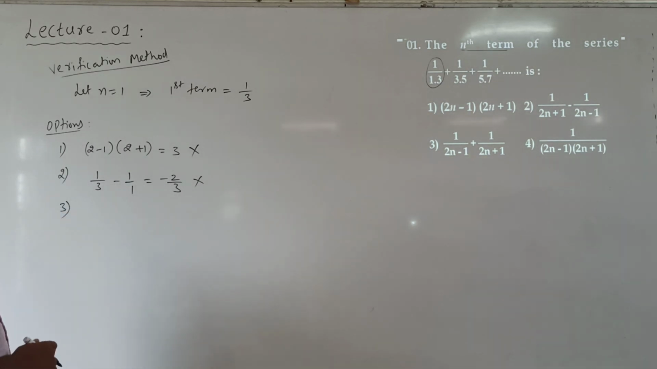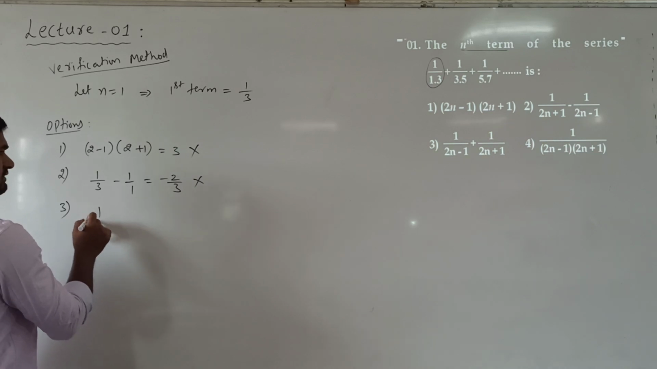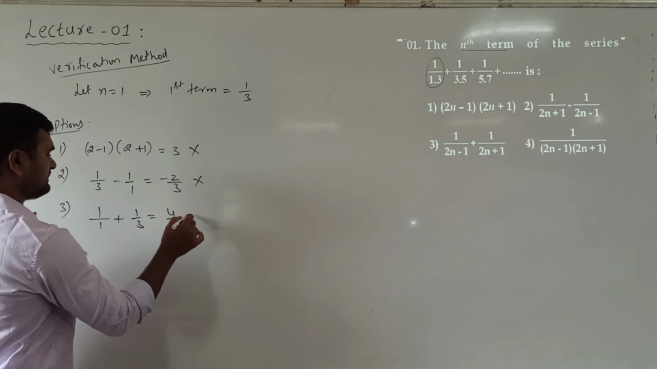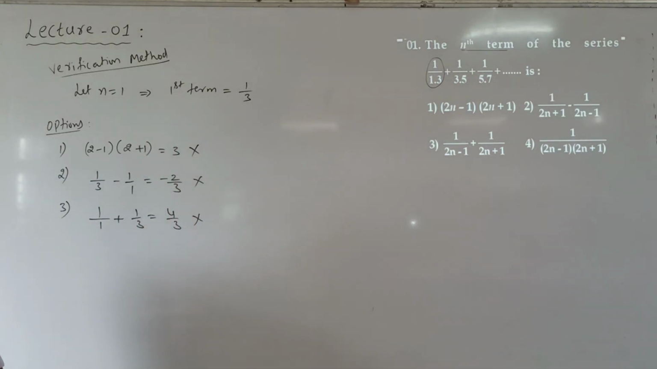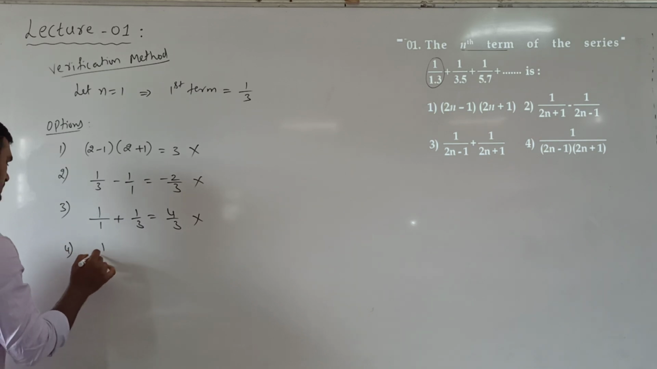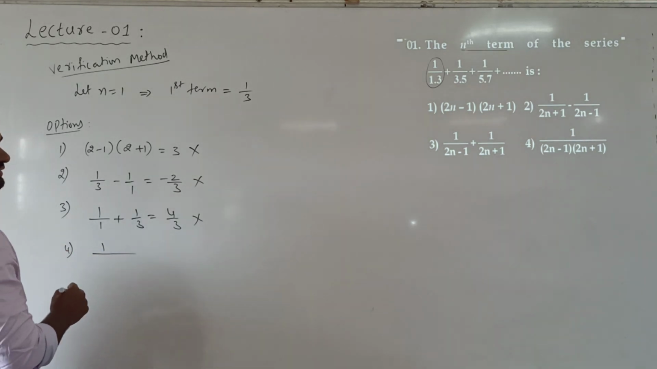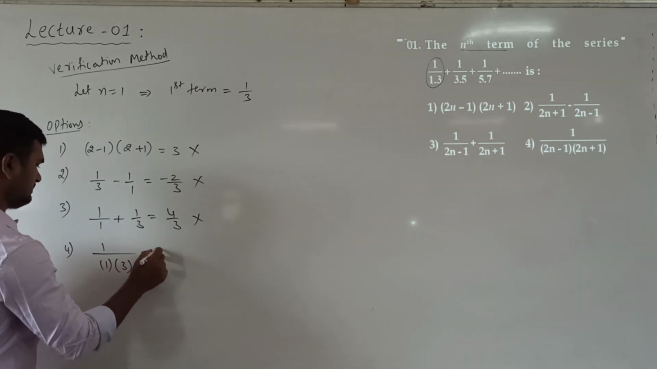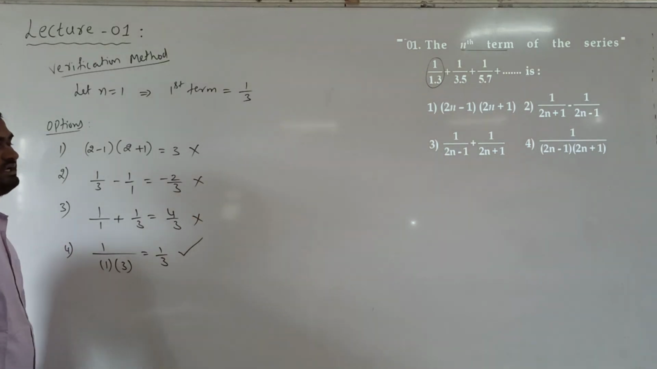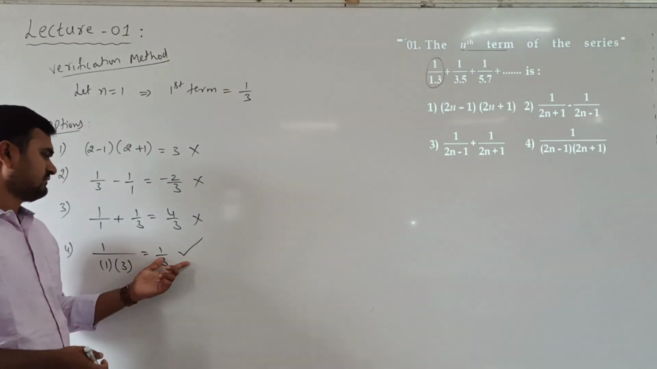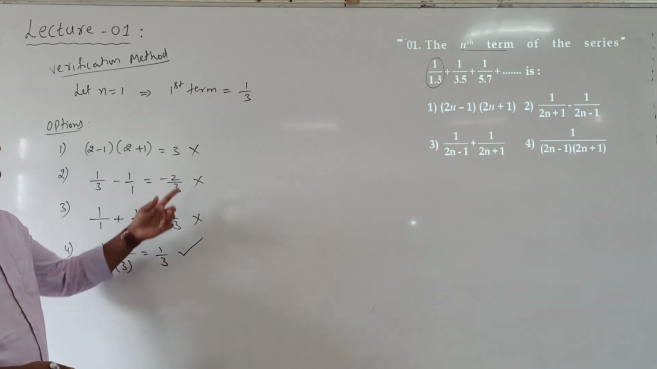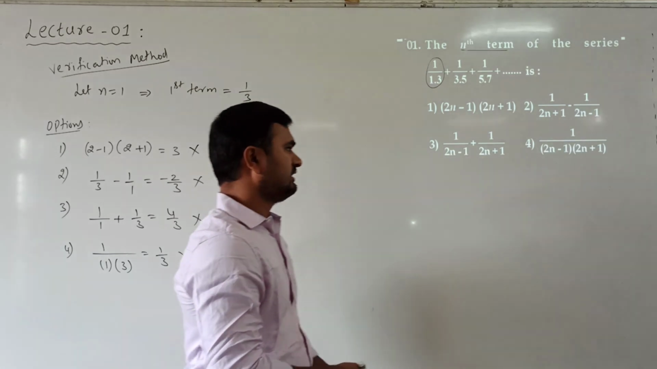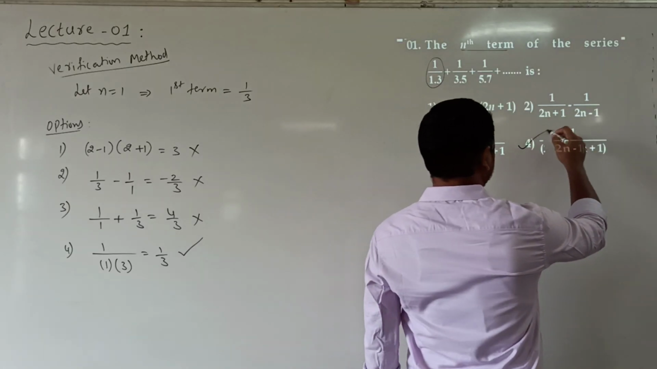Third option. N is 1 means 1 by 1 plus 1 by 3, which is 4 by 3. It is also wrong because we need 1 by 3 as the answer. Fourth option, 1 by 2 minus 1, 1 into 2 plus 1, 3. So 1 by 3. So here only one option is giving the first term as 1 by 3, which is the same as the first term in this series. So the required answer will be the fourth option.